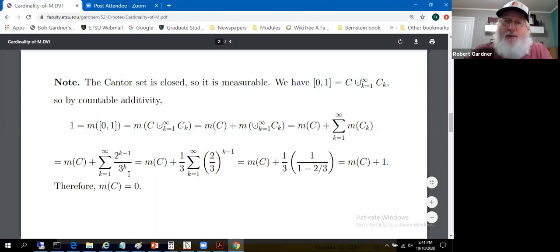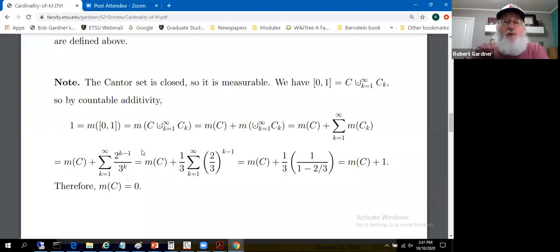1 over 3 to the k was the length, and we had 2 to the k minus 1 of them, as I just described. So we're going through and removing those. So if we take the interval 0, 1, it's the Cantor set, disjoint union with those C sub k's. The C sub k's were the individual colored pieces. So we get disjointness here. And we define the Cantor set to be the complement of that union.